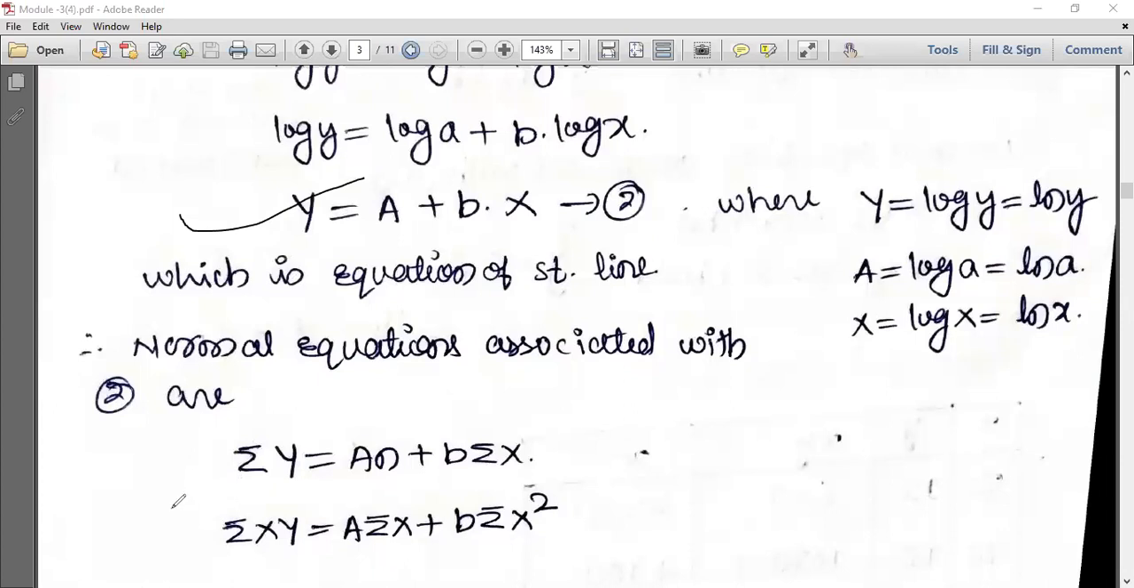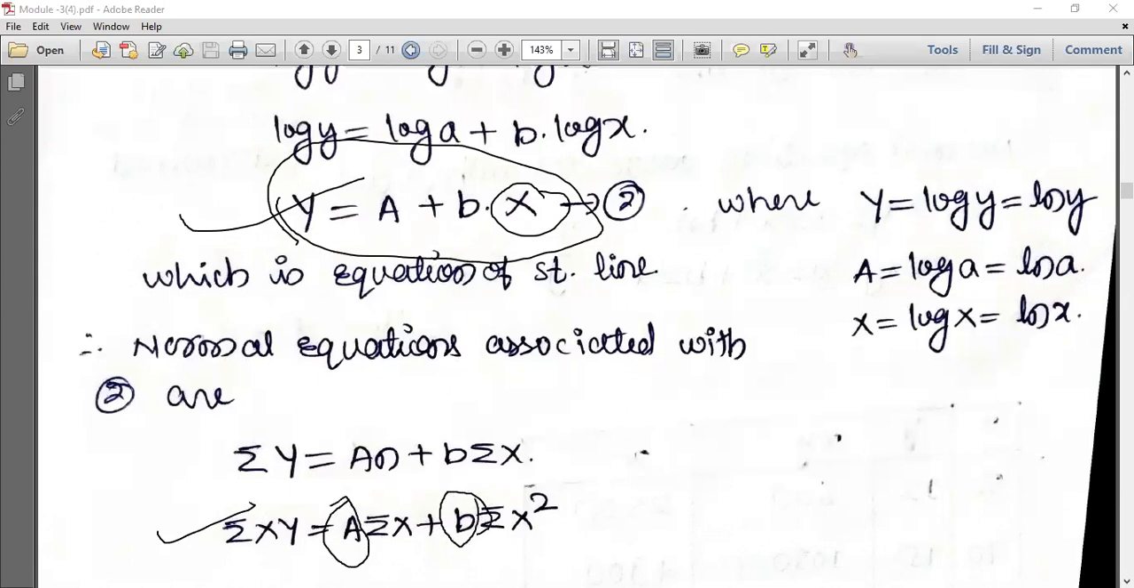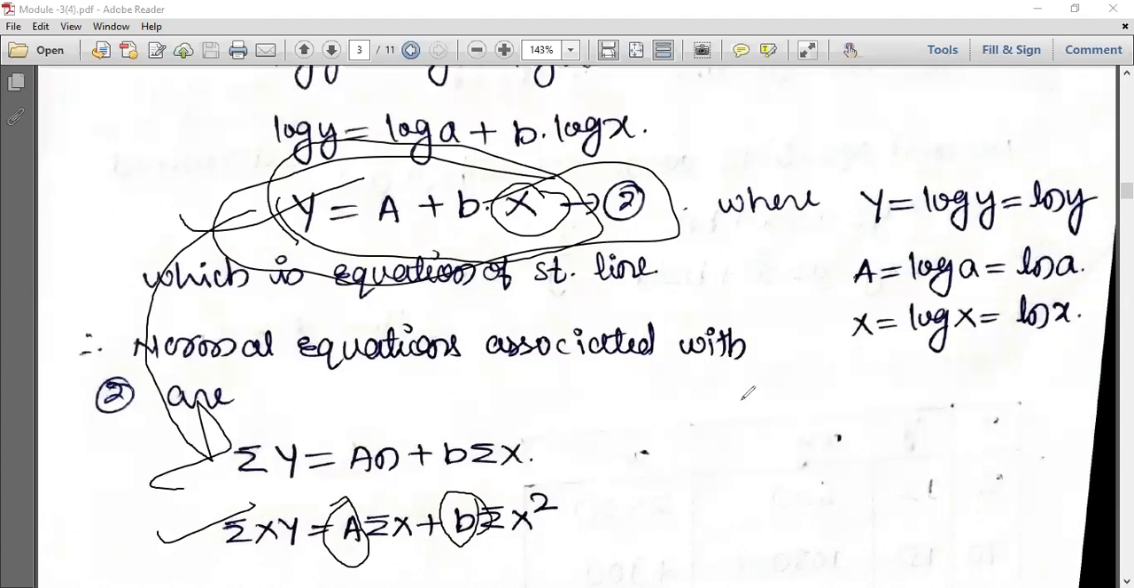Next, to write the next normal equation, you multiply it by capital X. So summation of capital X into Y equals A into summation of X plus B into summation of X square. But A and B are constants, so you take them outside the summation sign. So I have taken capital A out and small b out, and written it. These are the normal equations.